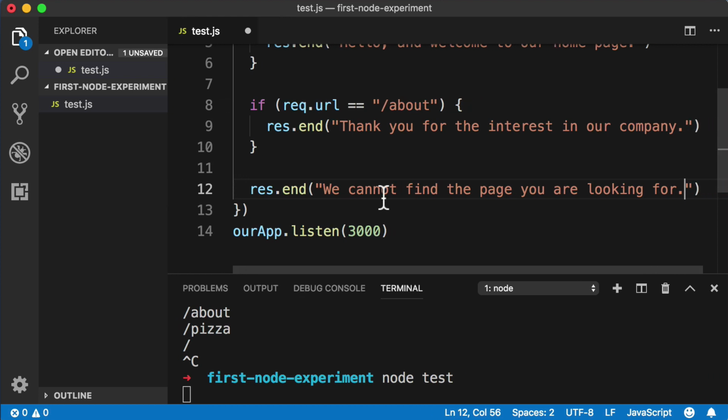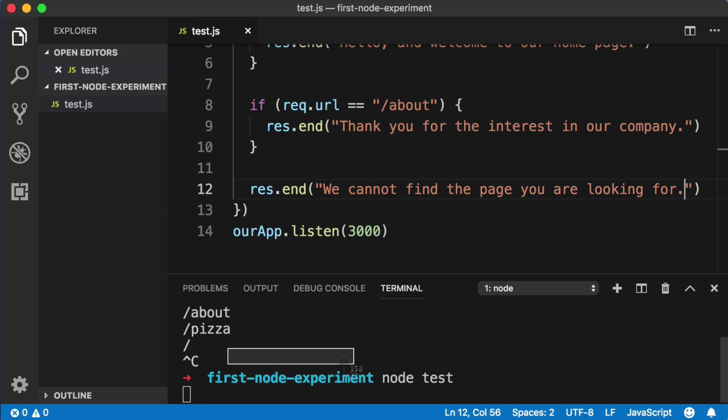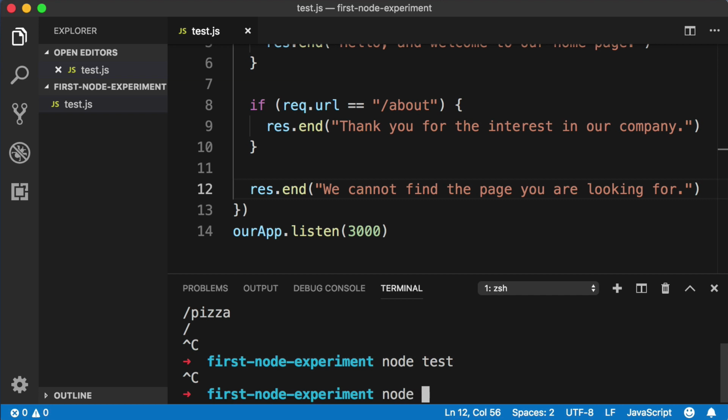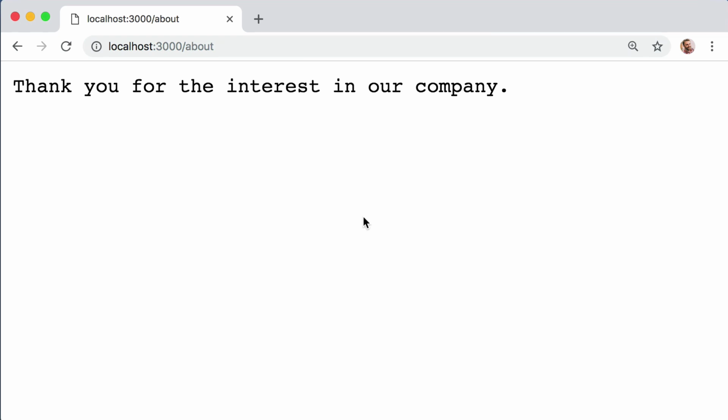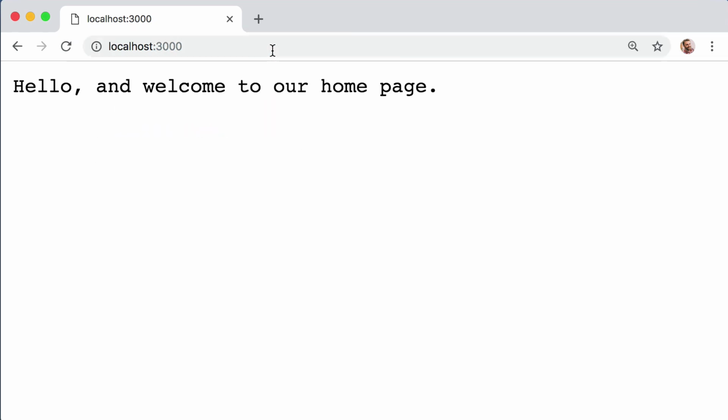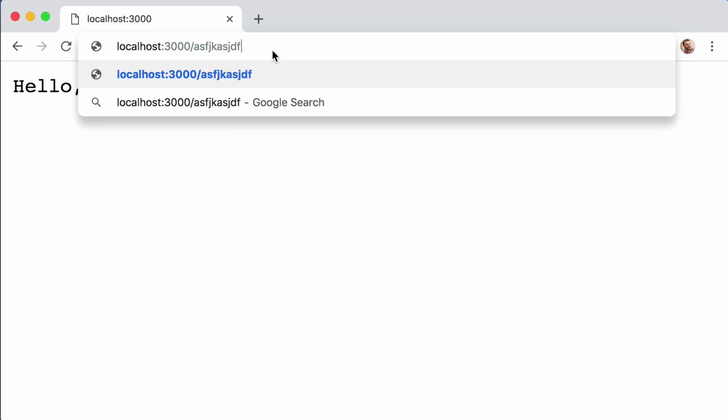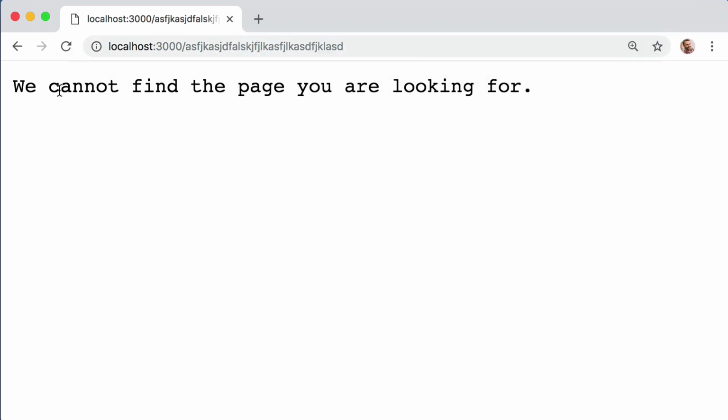Okay, I'm going to save the file, come down to the command line, click anywhere in this command line area and push Control C to stop the old server, and then fire up the latest version of our code, so node test, come back to the web browser. So we see that our about page still works, the home page still works, but if I try to visit a bogus URL, we cannot find the page you are looking for.